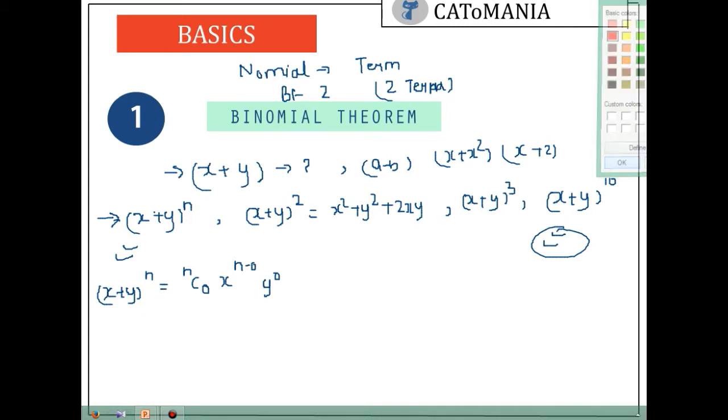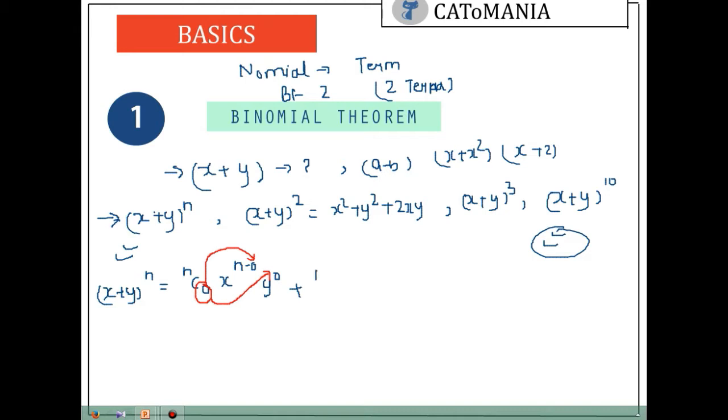So here it is 0, I am shifting the 0 to the power of y and subtracting the 0 from the power of x, right? So I will write the next term. If you are aware of this theorem, then no need to apply your brain. If you do not know, then just try to grab the idea and think about the next term.